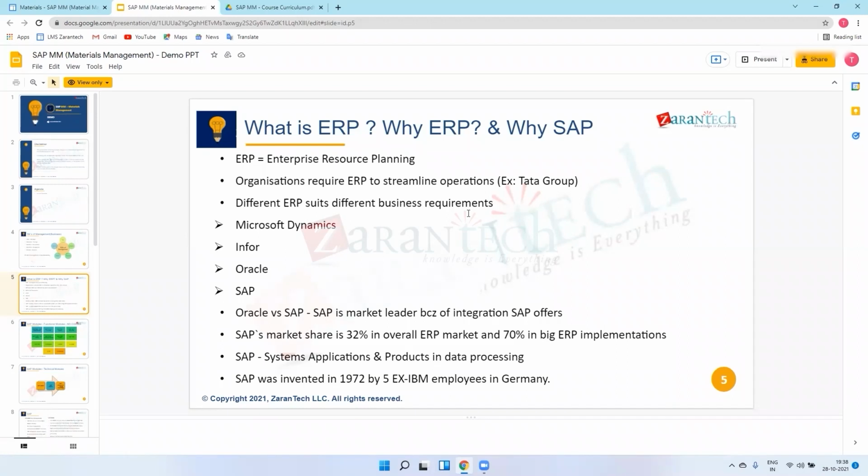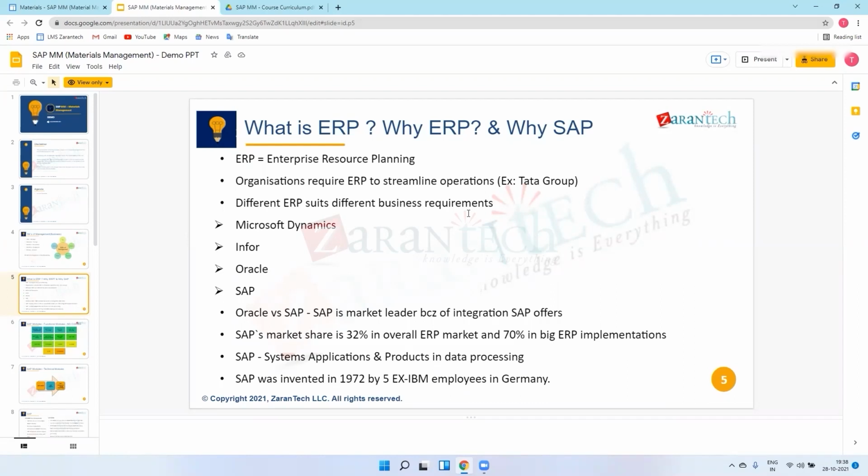In Tata Group, there are multiple subsidiaries: Tata Motors, Tata Communication, TCS, Tata Technologies. Tata Group is one company, and there are a few subsidiaries of Tata Group, like Tata Motors and Tata Consultancy Services.